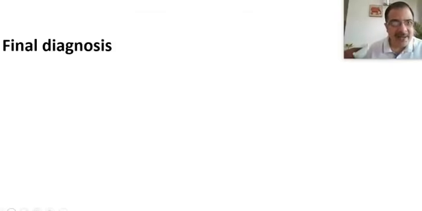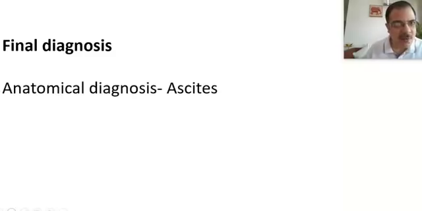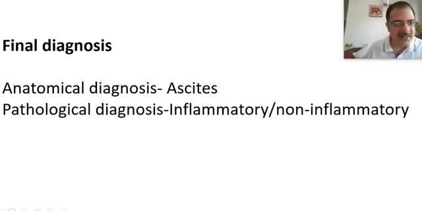Now, what is our final diagnosis in the case of a 50-year-old alcoholic patient with abdominal distension? Again, the same points, the flow of diagnosis will be anatomical diagnosis first. So anatomically, the peritoneum is affected, ascites is there. Second, pathological diagnosis, whether it is inflammatory or non-inflammatory, or whether it is due to high sinusoidal pressure or not related to high sinusoidal pressure.